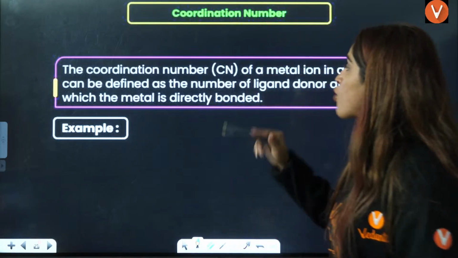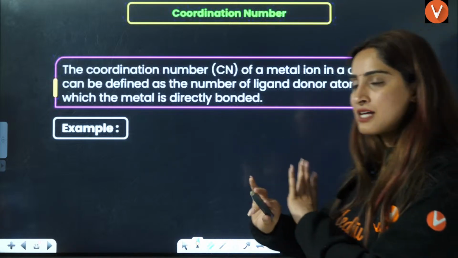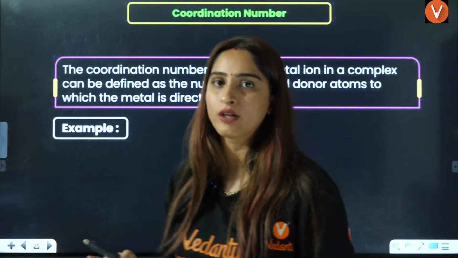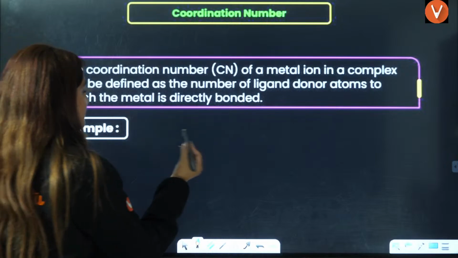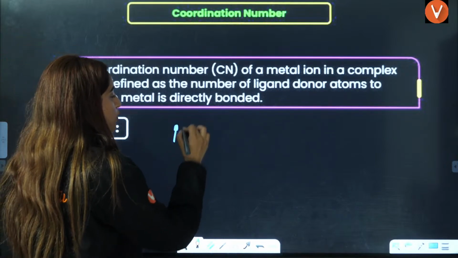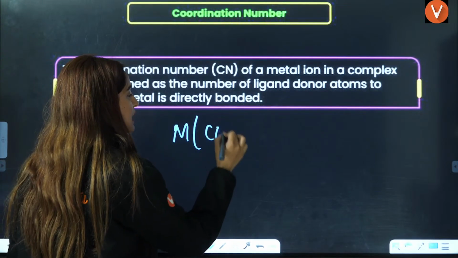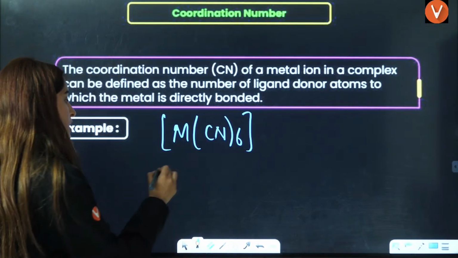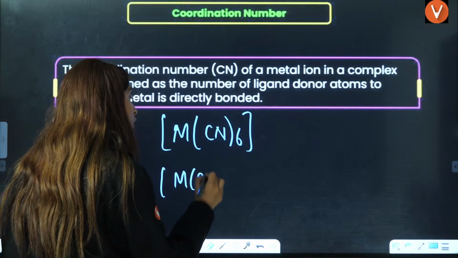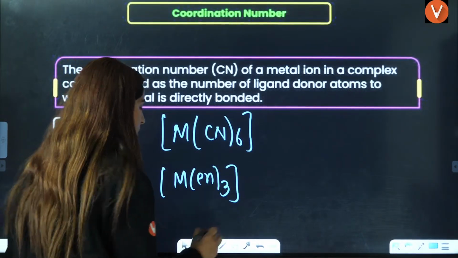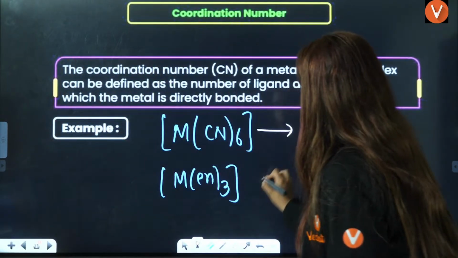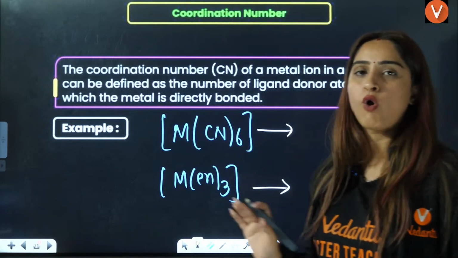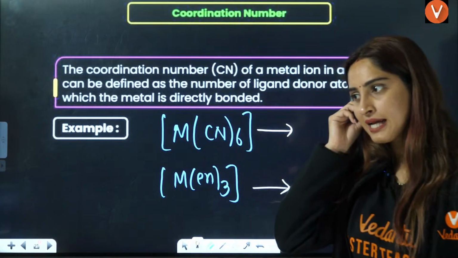So here it is. Coordination number of metal. They will not ask you the definitions here. Let's be clear on that. Number of donating sites. For example, let us say you have metal with CN6. Now tell me what is the coordination number. If you are able to understand these 2 points, that means you have understood coordination number, right?